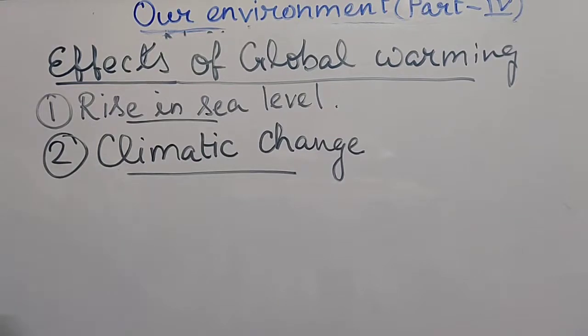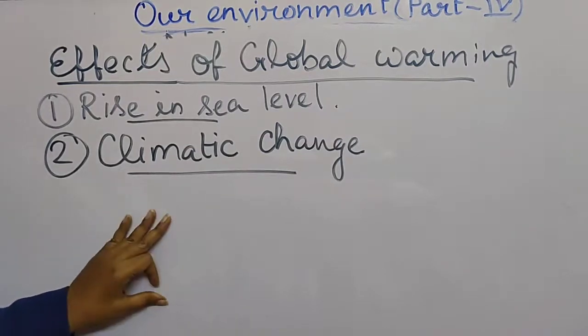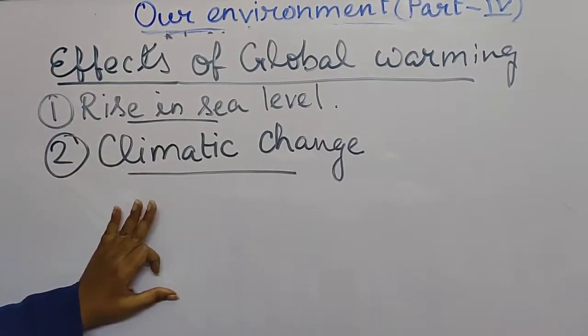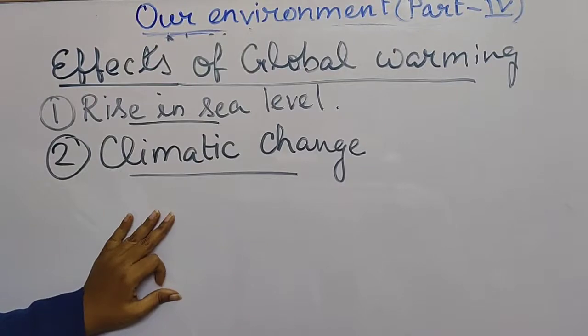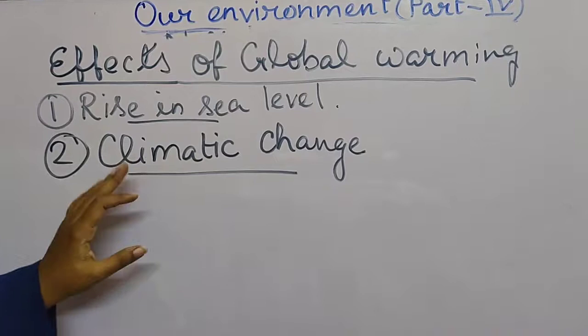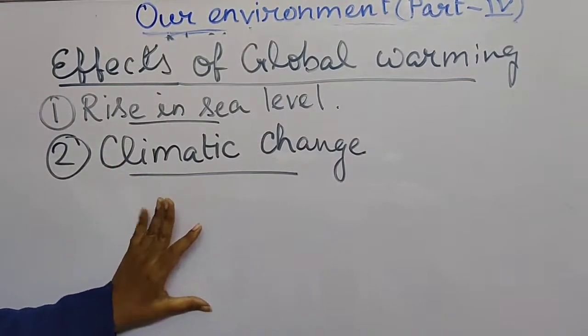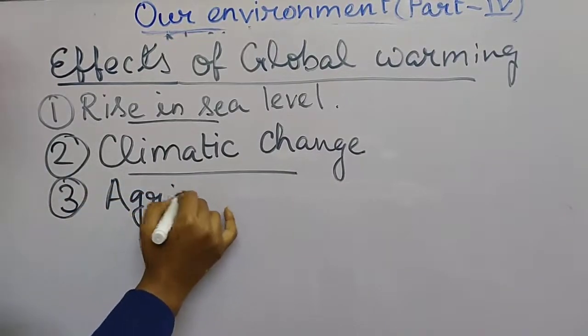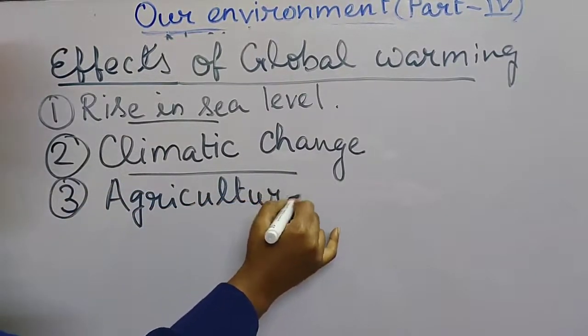So such imbalance in the climatic case causes a vast change in the weather, which is not very helpful for us, and it causes an adverse effect in different parts of our country. It has an adverse effect on agriculture also, because agriculture most of all depends on the climate, depends on the rainy season. So therefore a climatic change also has a vast effect on agriculture. So agriculture could be another point.